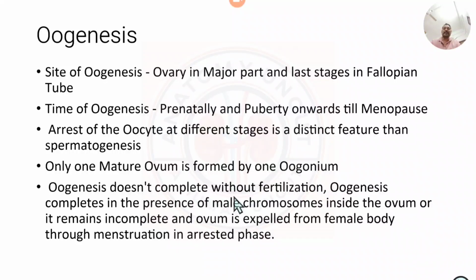Oogenesis doesn't complete without fertilization. The end stage requires the male chromosome to be there, whether it's a Y or an X, no problem, but it has to enter the ovum, and only then will oogenesis complete. If it doesn't complete, it remains incomplete and the ovum is expelled from the female body through menstruation in the arrested phase only. Which phase is that, and why it happens, again we are going to deal with it as we go forward.